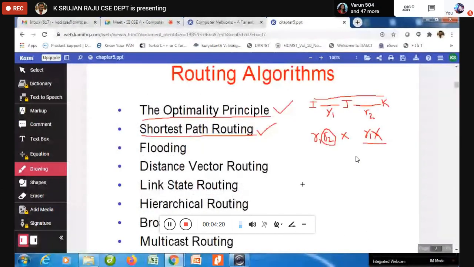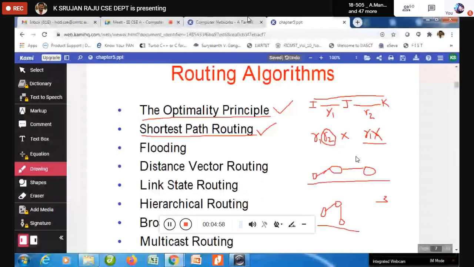If suppose I say A, B, and here I am going to take C. Now let us consider another one like A, B, and E. Now both are having 3 nodes only. Now which one is shortest? If the shortest is based on the number of nodes, when you are having the same number of nodes, how can you say which is the shortest?